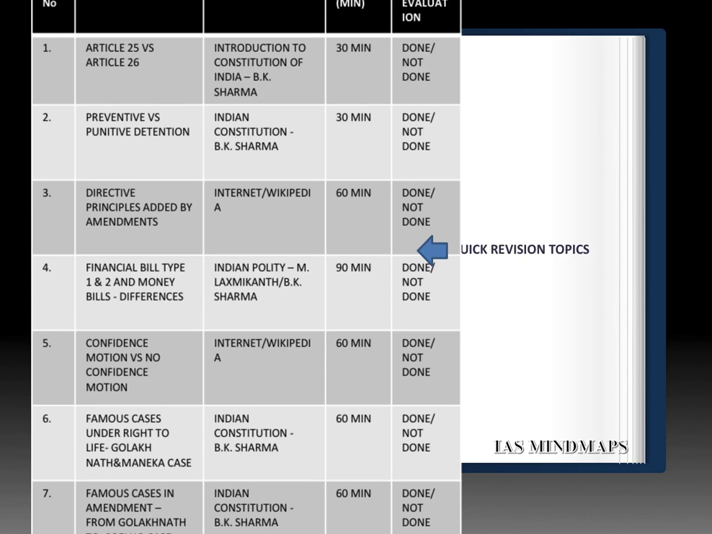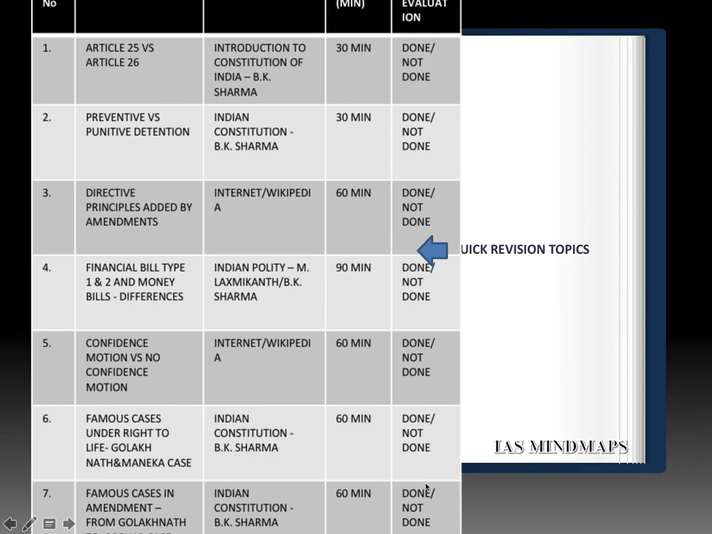Next, famous cases in the amendment process from Golaknath till Coelho case. Coelho case was there in 2007. So please refer the successive verdicts from Golaknath, Minerva Mills, Keshavananda Bharati, Coelho case. Please prepare micro notes over these topics. And questions have been asked in the last couple of years over these topics. So you can go for Brij Kishore Sharma book out here. You can go for internet and Wikipedia as well. These are the broad timelines and this is the evaluation column.